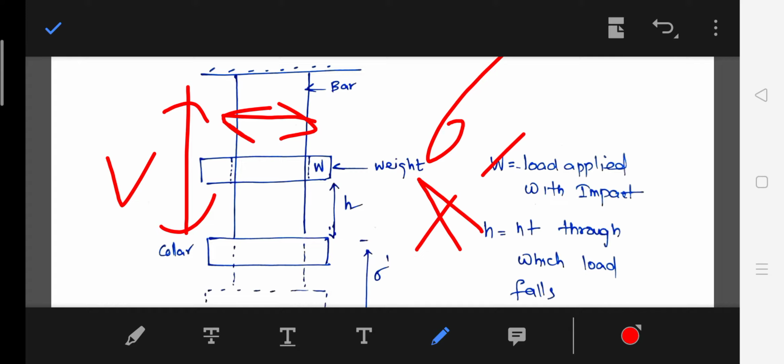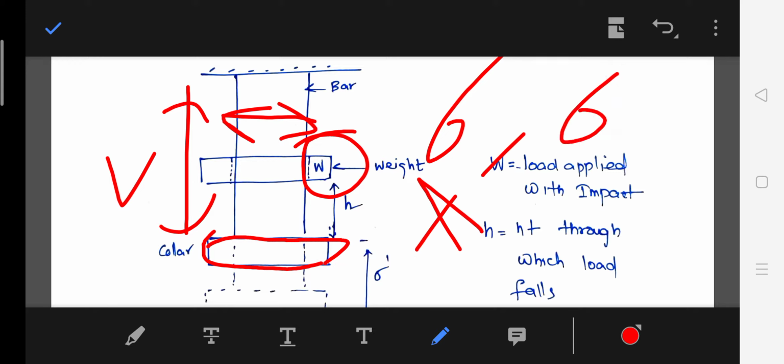Static stress means before we put the weight, due to the weight of the collar, a static stress is induced. In the last semester in dynamics of machinery we discussed static deflection. A spring is there, when one mass is attached, then one static deflection is there due to the weight of the mass.